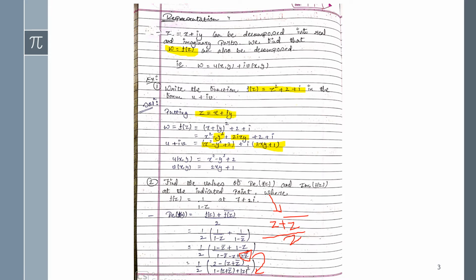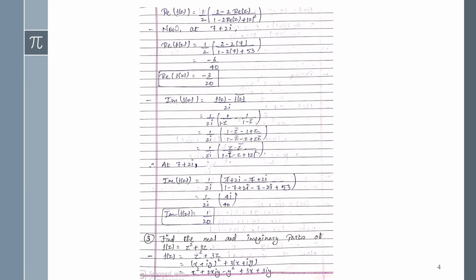So now next, z plus z bar, in place of that you can write 2 into the real part of z, divided by 2, but 2 will be cancelled, so it will be 2 into the real part of z, and same here in the denominator also. Okay, and now we need this real part specifically at the point 7 plus 2i. So in place of the real part of z we will write 7 plus 2i, and it's given the real part of z, that is, you have to write only the real part.